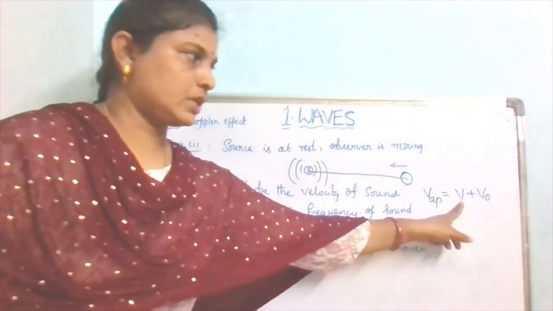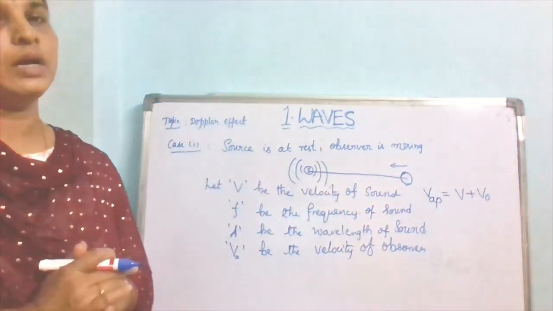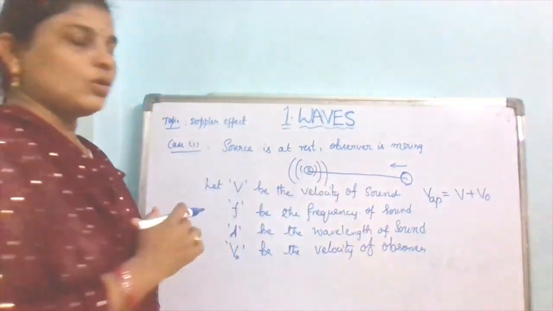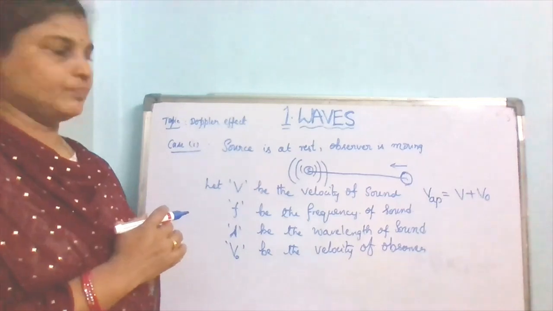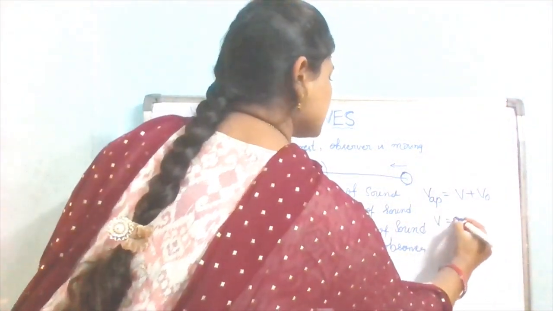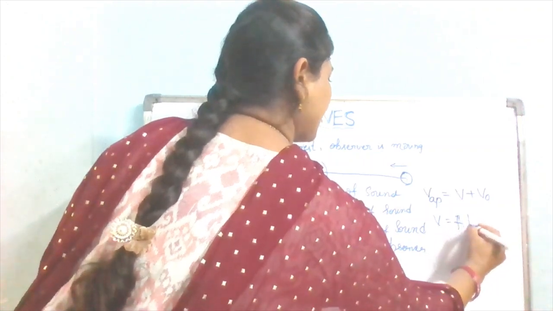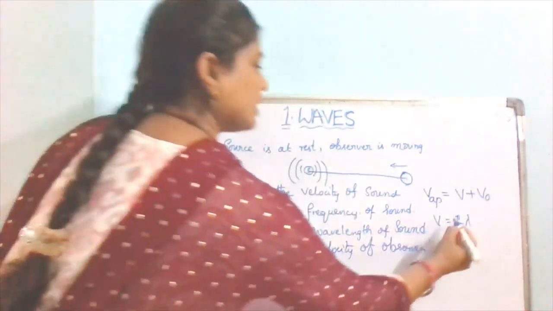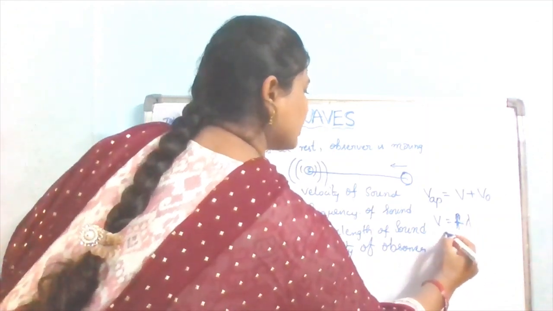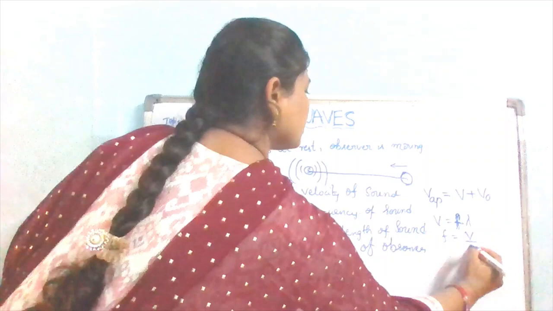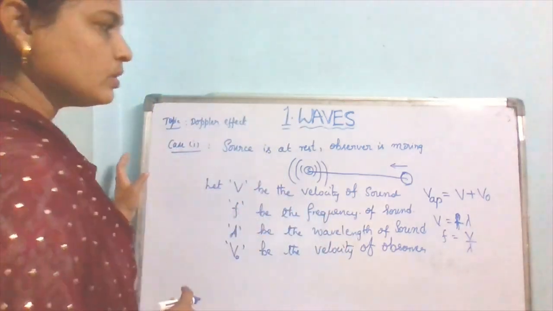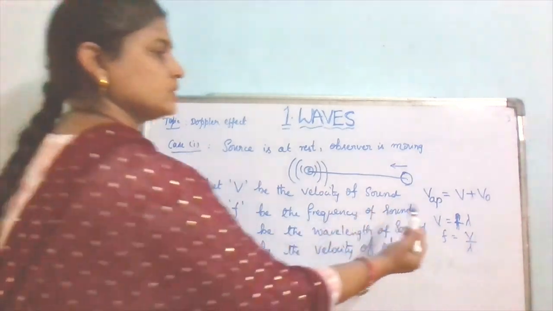Velocity of the sound and velocity of the observer. Okay. And also from the wave equation, V is equal to F lambda, and F is equal to V by lambda. Now suppose this is the apparent velocity.